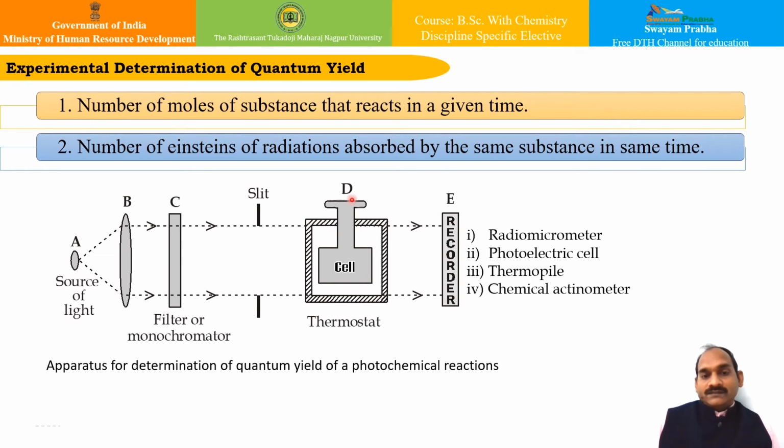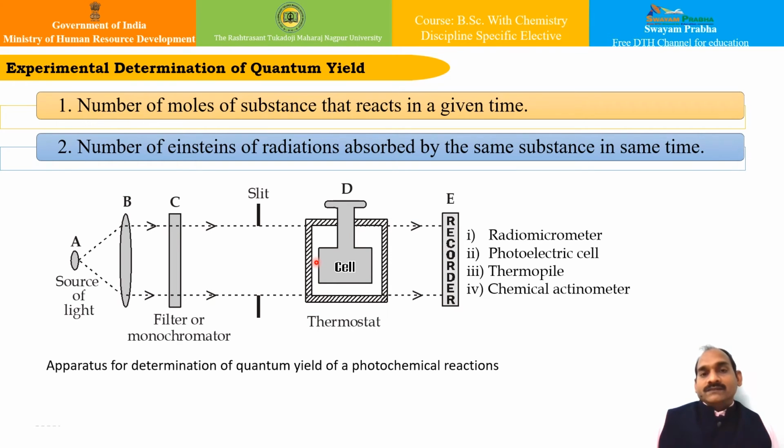Then we need a reaction cell. The reaction cell is generally made of glass or quartz with optically plane windows. For visible light, the reaction cell and the other parts of the instrument are generally made of glass. For ultraviolet light, all the optical parts are made of quartz. This we all know, because glass absorbs ultraviolet light. For solutions in the reaction cell, many times we use a quartz cell.